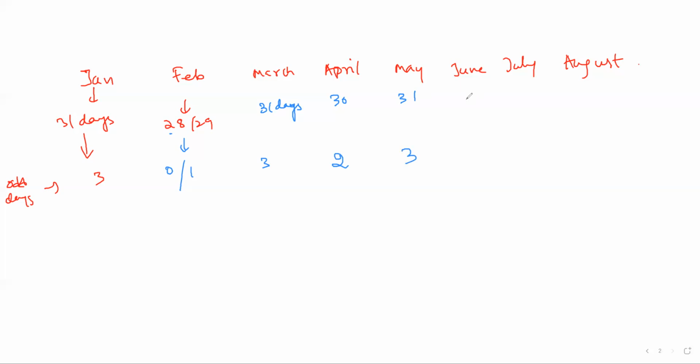How about June? 30, so it will be 2 odd days. July, how much? 31, so the number of odd days will be 3. Okay, how about August?